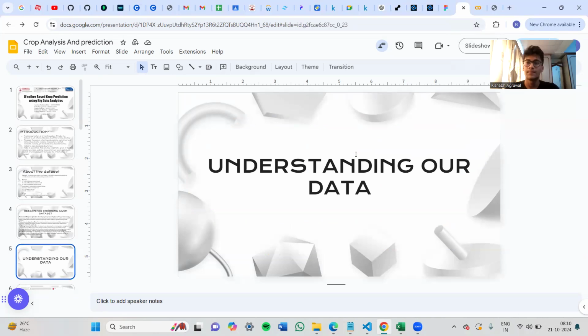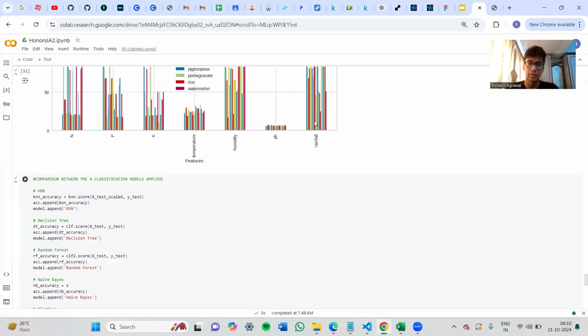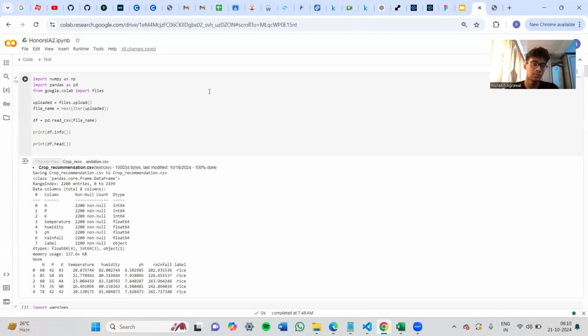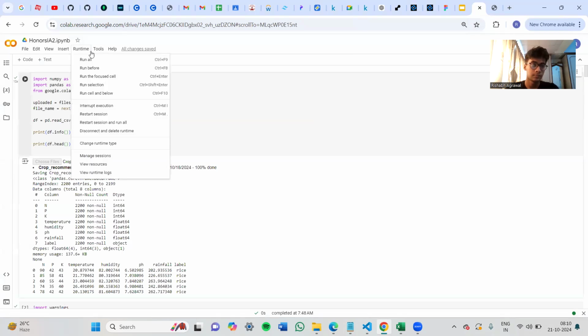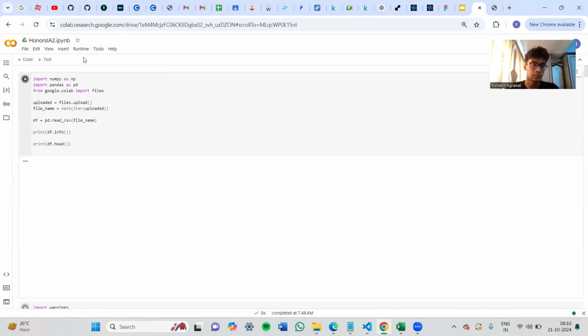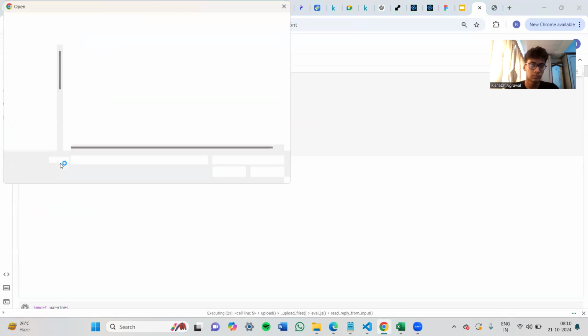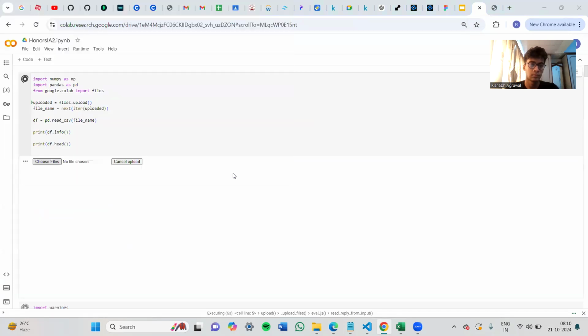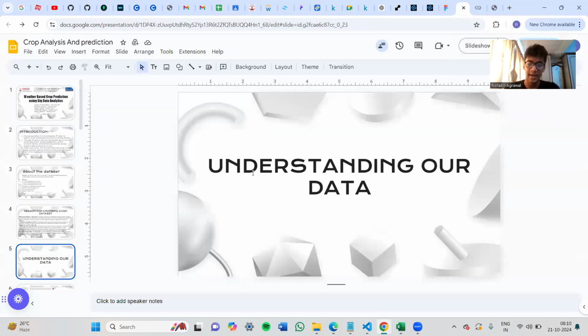Next, understanding our data. Let me just run the code file. I've used Colab. So while it runs, let's go ahead. Understanding our data.